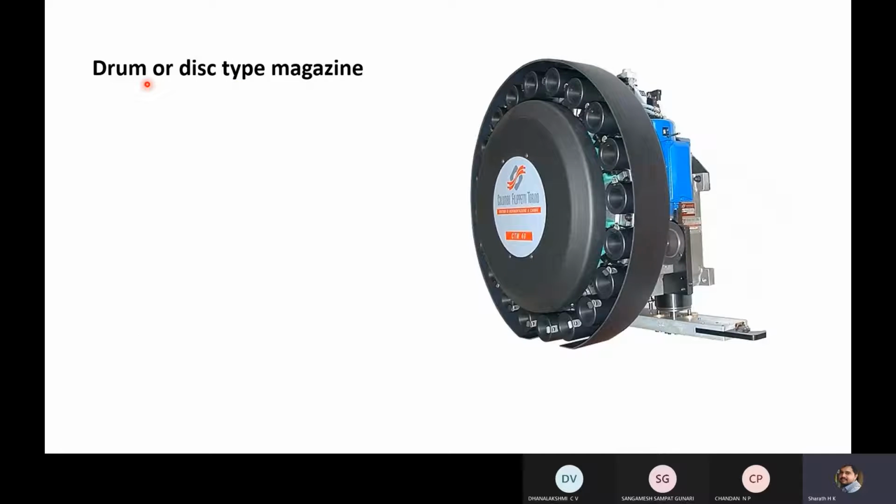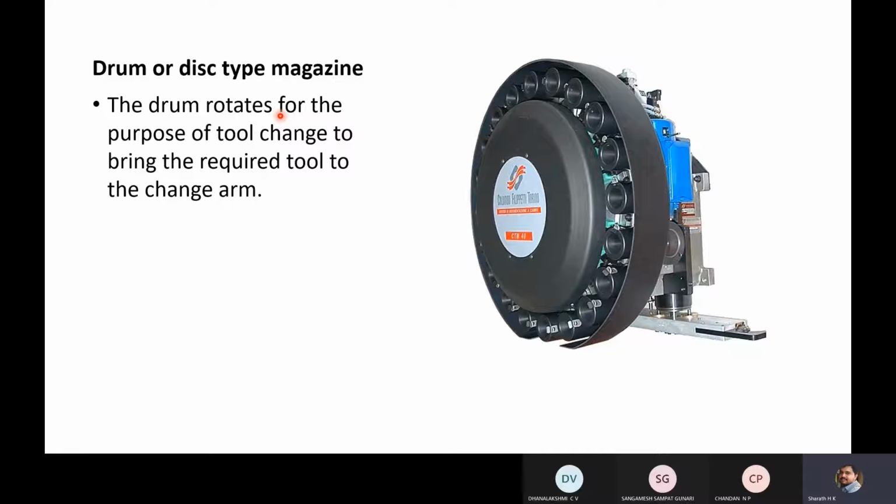Next, the drum or disc type magazine. This is the drum or disc type arrangement, where you can see these are called pockets. In each pocket you can keep one tool.